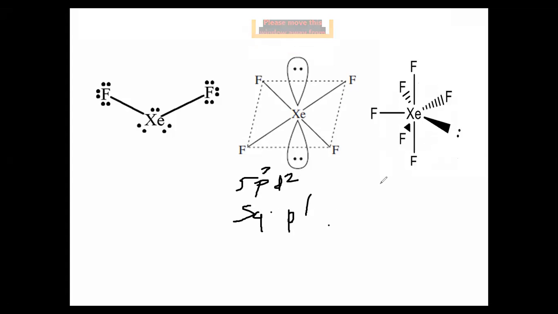If you go for xenon hexafluoride, what is the expected hybridization? Yes, sp3d3. Very nice. It is sp3d3, and the expected geometry would be pentagonal bipyramidal if you follow the VSEPR theory. But due to the presence of a lone pair, it is distorted, and we can say distorted pentagonal bipyramid. Hope you understand this concept.